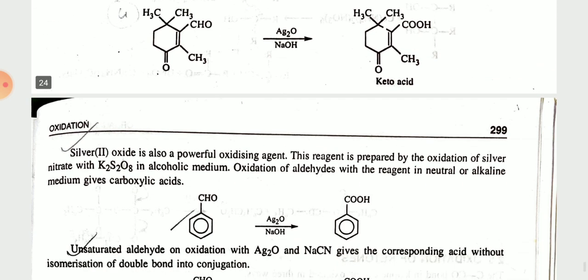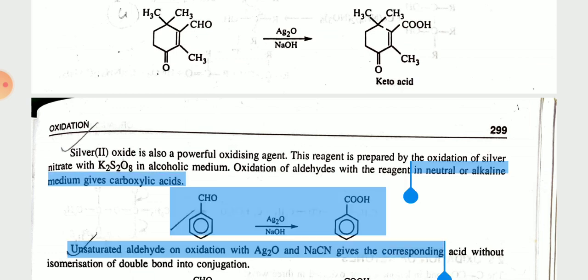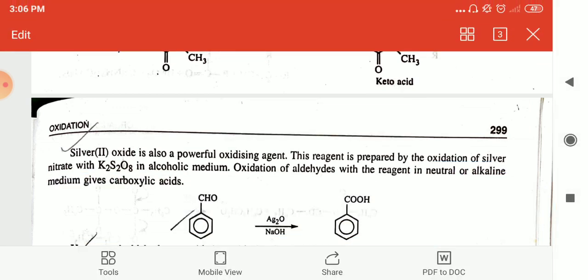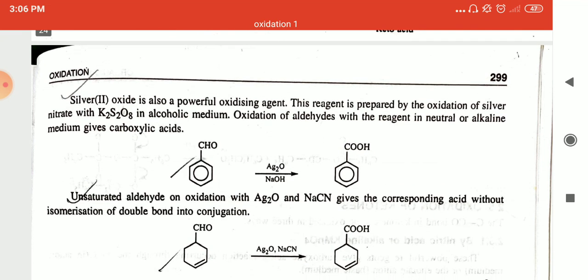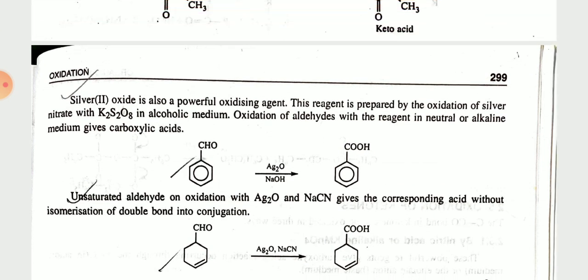Now silver oxide is also a powerful oxidizing agent. This agent is prepared by the oxidation of silver nitrate with K2S2O8 in an alcoholic medium. The oxidation of aldehyde with the reagent in a neutral or alkaline medium gives the carboxylic acid. The CHO will convert into COOH in presence of silver oxide.